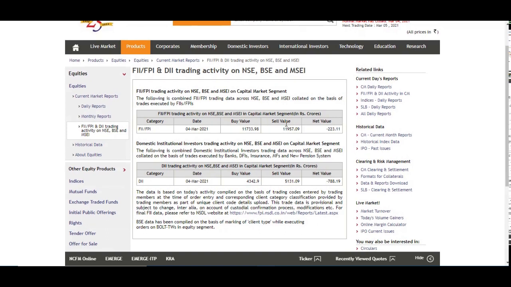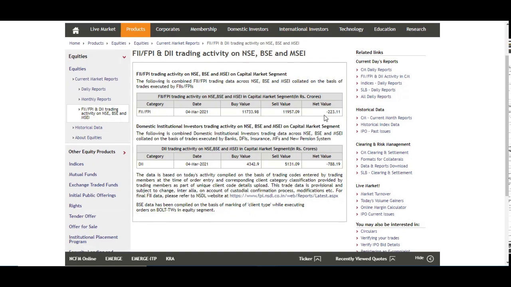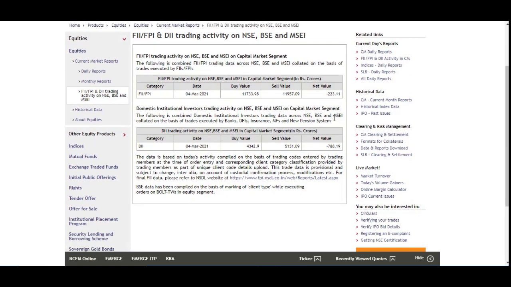Okay, and if you look at the FII data, FII and DII are net sellers today in the cash market. FII have been selling around 223 crores and DII have sold 788 crores.